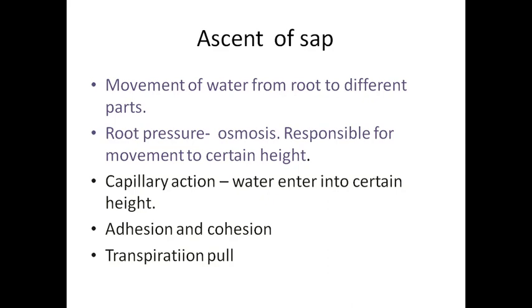The next one is called transpiration pull. Transpiration occurs through the stomata, creates a pressure, and creates a suction. The suction makes the root hair absorb the water. So the water continuously moves with the help of transpiration, that is called transpiration pull. Pull means to attract, to absorb. It makes the root hair absorb the water continuously.